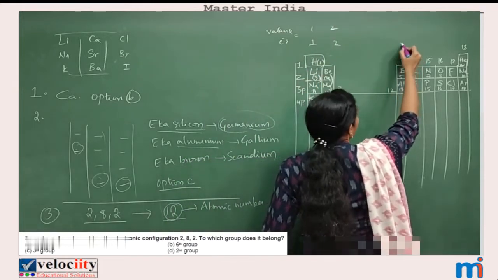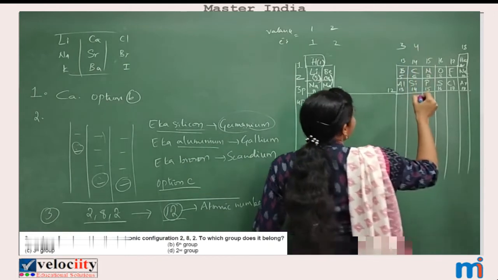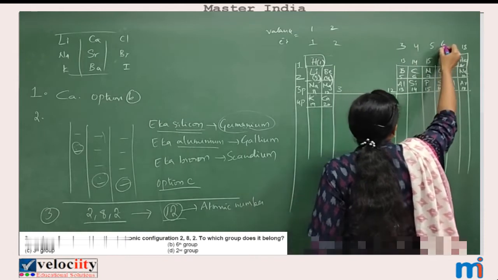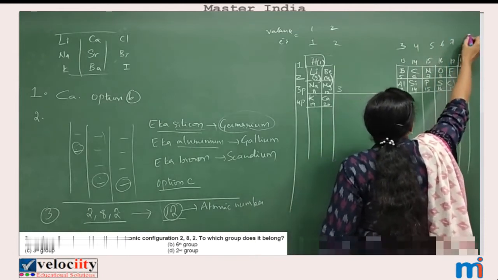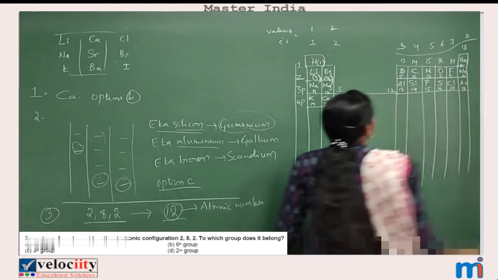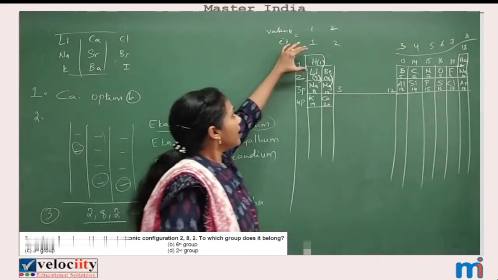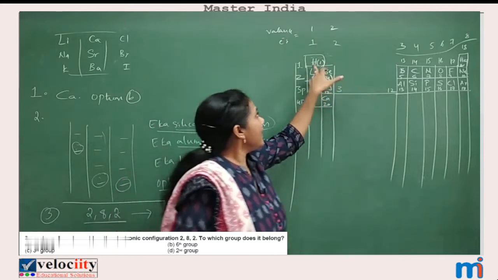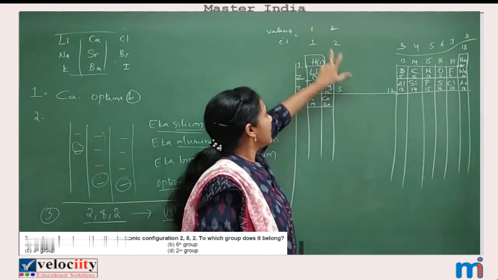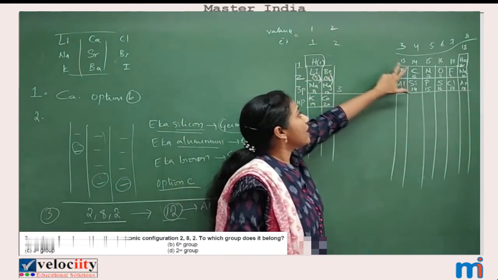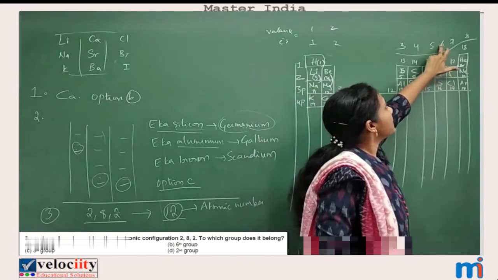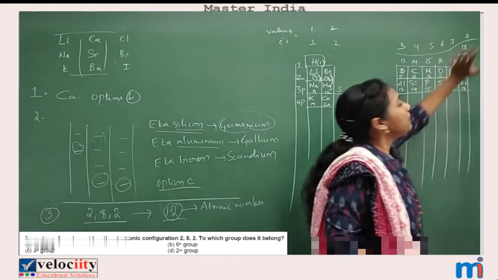In 13th group elements, 3. 14th group elements, 4 valence electrons. 15th group elements, 5 valence electrons. 16, 6. 17, 7. And 18, 8 valence electrons. See, if you can remember the group number, valence electrons are easy. First group 1 valence electron, second group 2, 13th group 3, 14th group 4, 15th group 5, 16th group 6, 17th group 7, 18th group 8.